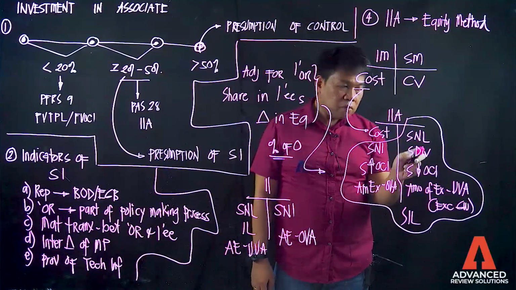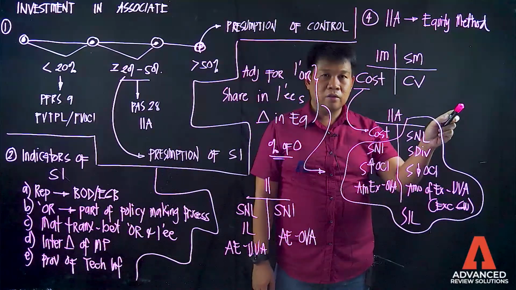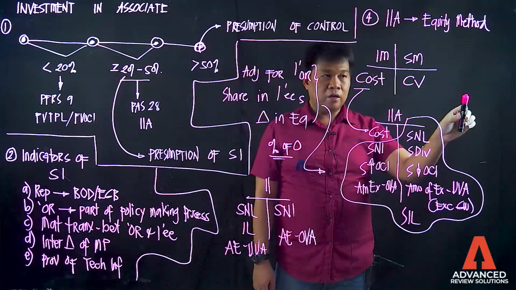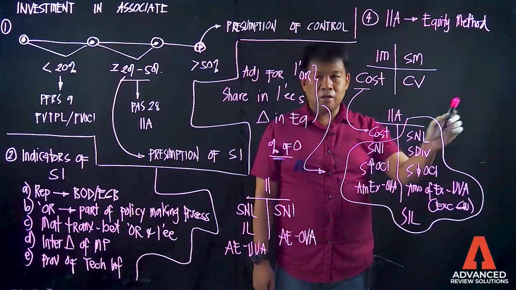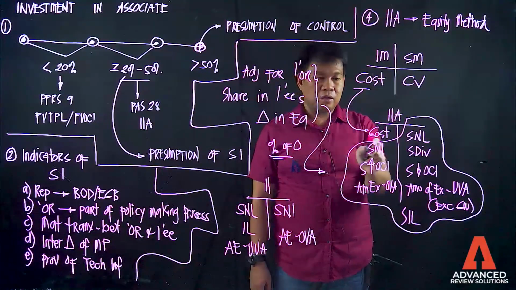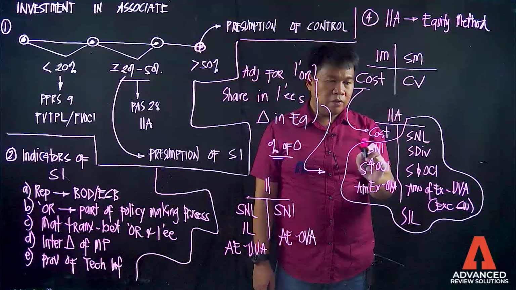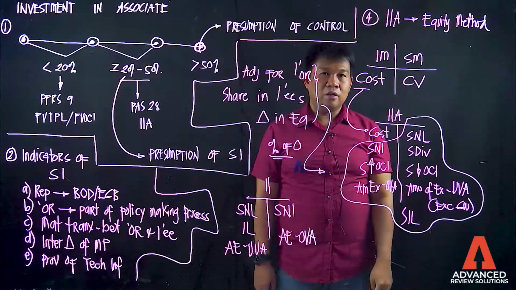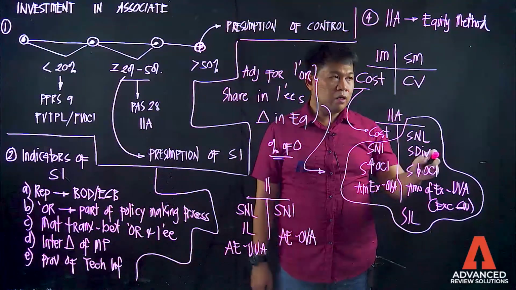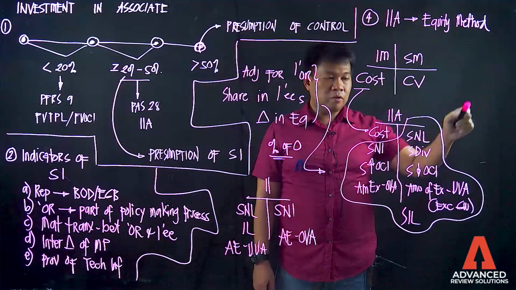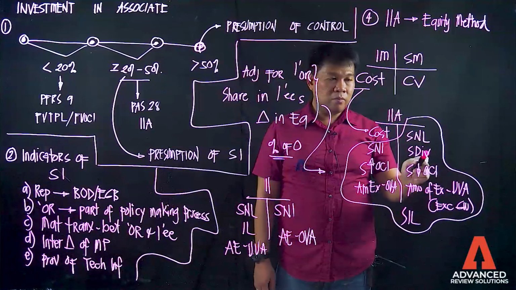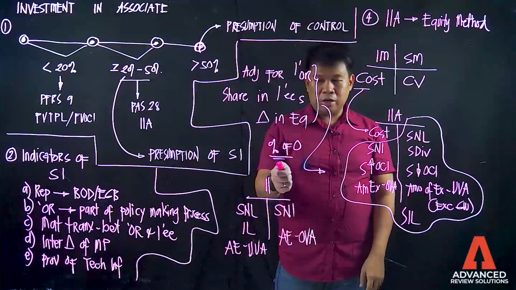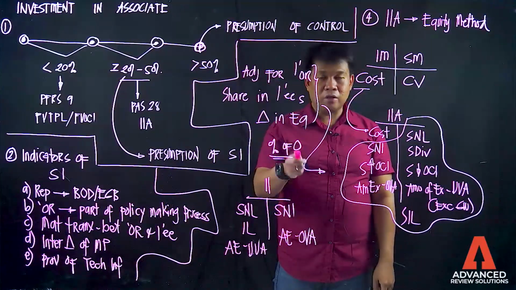Meaning, that dividends is an adjustment that will decrease the equity of the investee. At anong sabi? Susunod lang, di ba? This cost will be adjusted based on the changes in the equity of the investee. Since bumagsak ang kanyang equity because of the declaration of dividends, babagsak din ang investment in associate mo in consideration of the percentage of ownership that is existing.